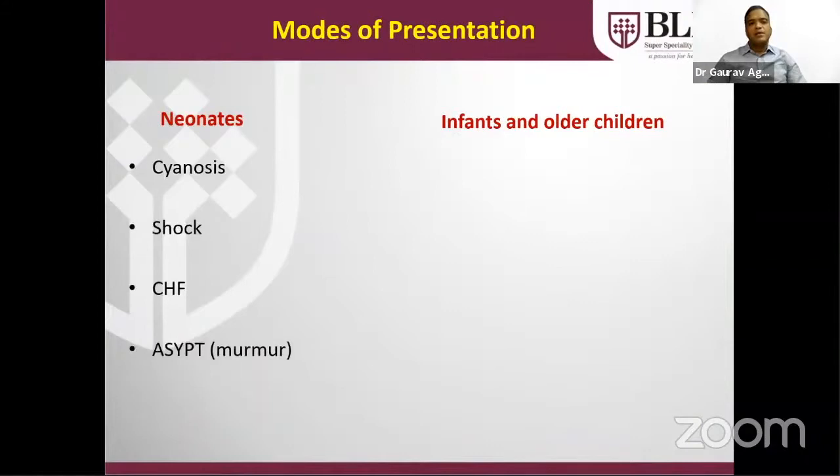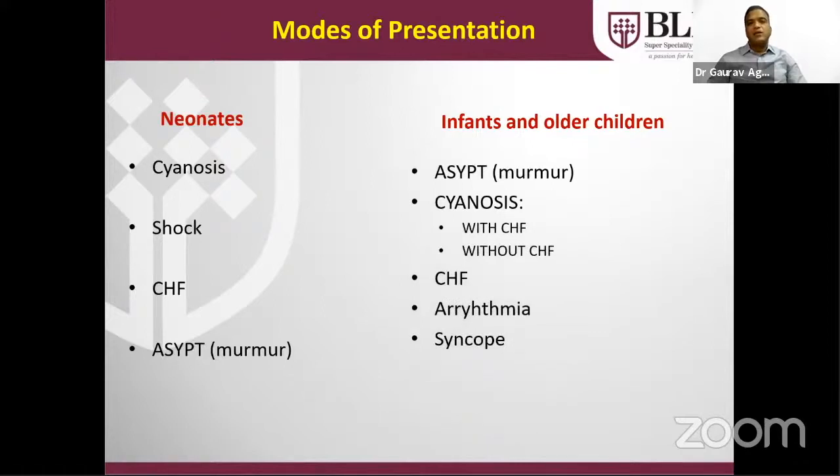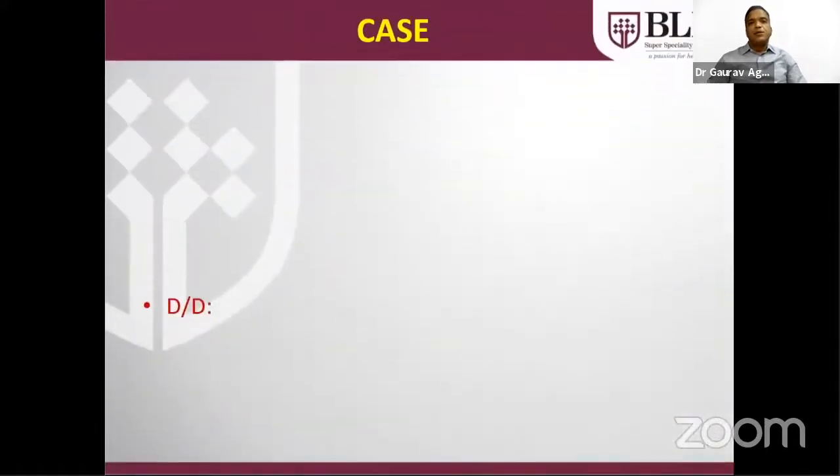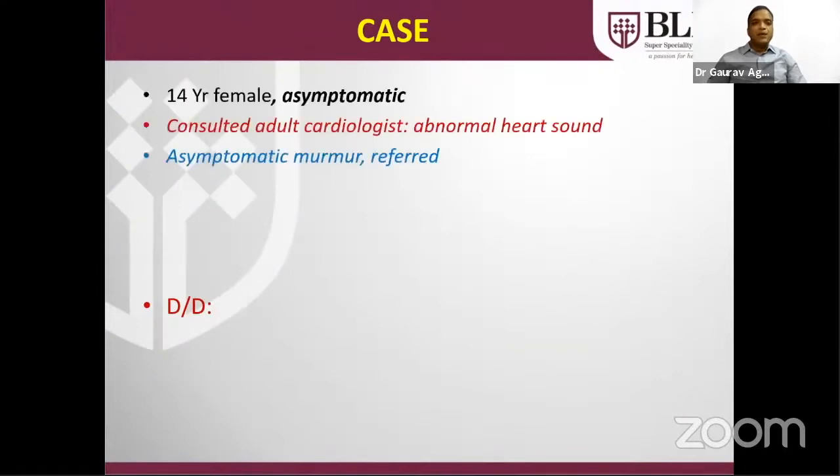Neonates generally present with cyanosis, shock, heart failure, and asymptomatic murmur. Infants and older children generally present with an asymptomatic murmur if the CHD is mild, cyanosis with or without CHF, isolated CHF, arrhythmia, and syncope. Coming to the cases, this presentation is mainly based on the cases.